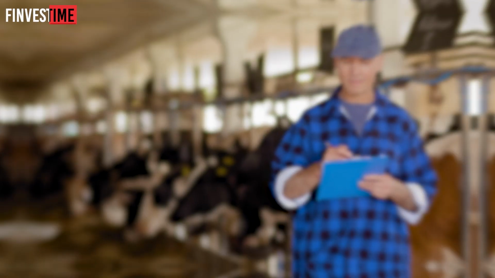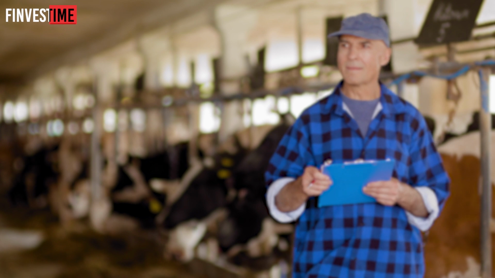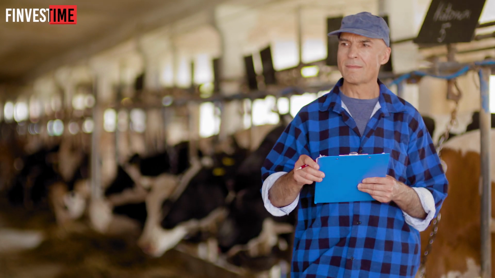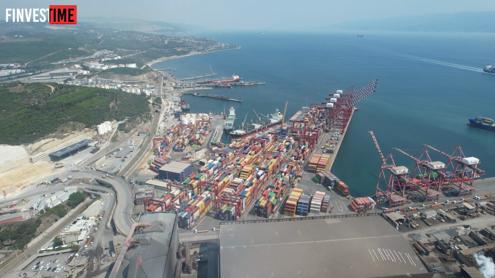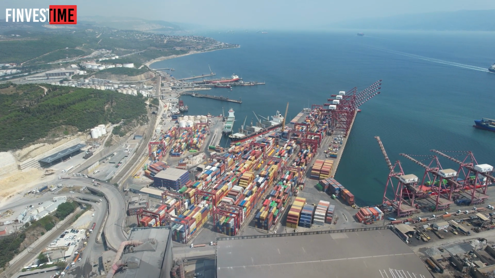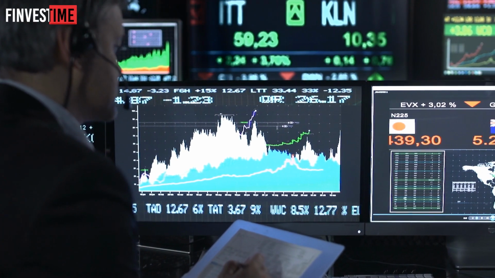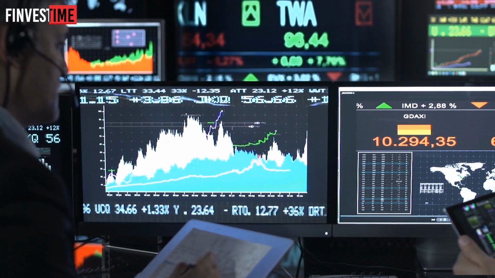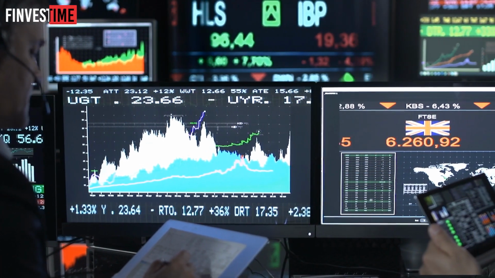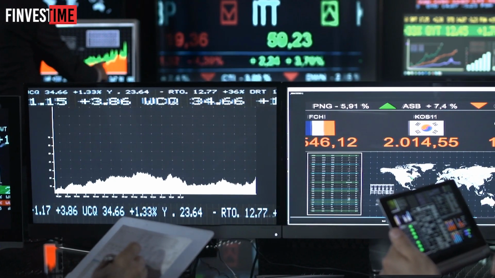Why are price floors used? Price floors are commonly used in various industries to protect consumers and producers. For example, in the agricultural sector, the government sets a minimum price for crops to ensure that farmers receive a fair price for their products and to prevent the costs from going too low, which would harm both consumers and producers. In the labor market, minimum wage laws serve as a price floor for labor, ensuring that workers receive a fair wage for their work.